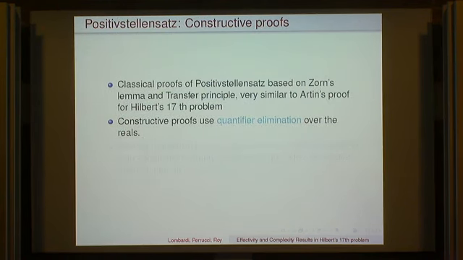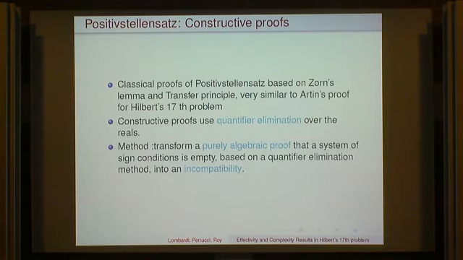Okay. So what do the constructive proofs of the positive Stellensatz do? We know only two constructive proofs of the positive Stellensatz, one by Henri Lombardi and the one I'm presenting now, which also involves Henri Lombardi. They use quantifier elimination of the reals in the following way. We transform a purely algebraic proof, based on the quantifier elimination method, that a system of sign conditions is empty into an incompatibility.